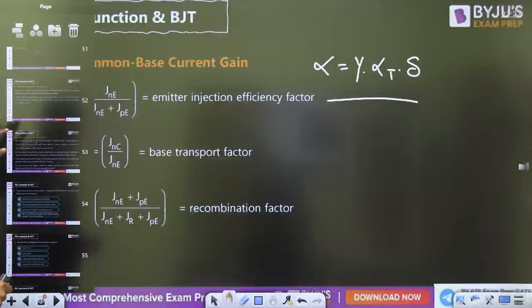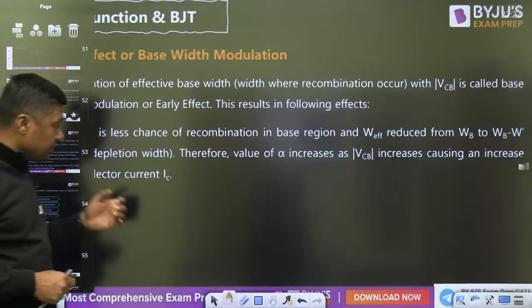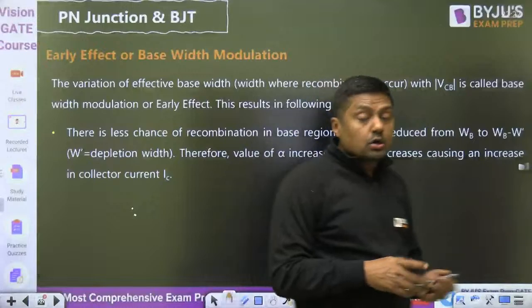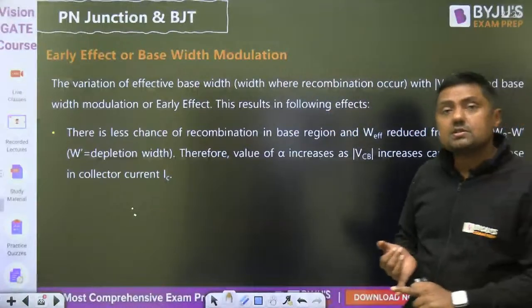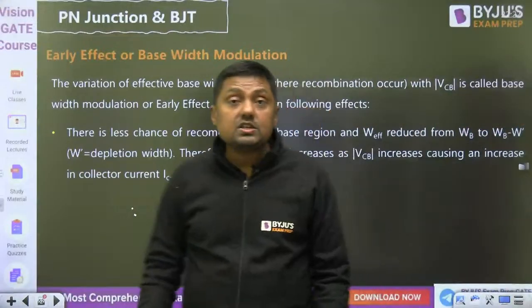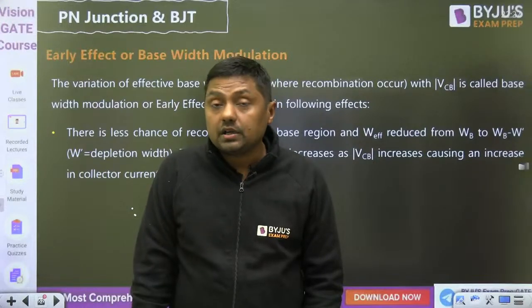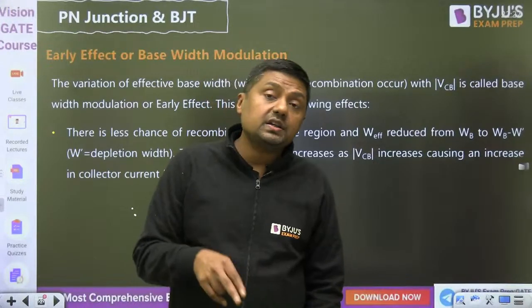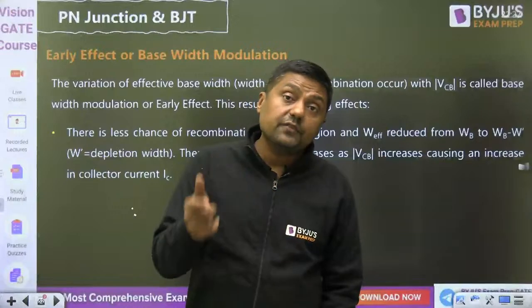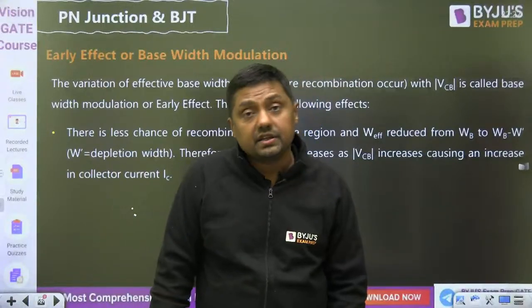Early effect, base width modulation. We are getting the question from early effect or what? Base width modulation. Because of early effect, alpha increases, and base current decreases because recombination decreases, right? And collector current increases, emitter current increases because of diffusion, because it is a diffusion current, and the concentration gradient increases.